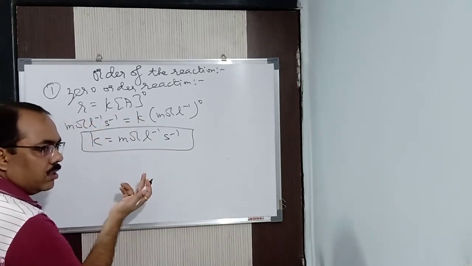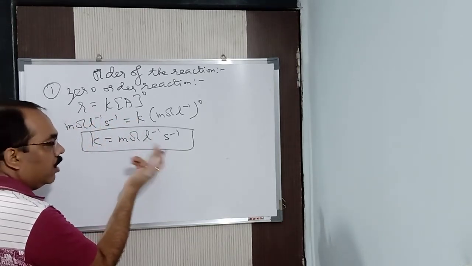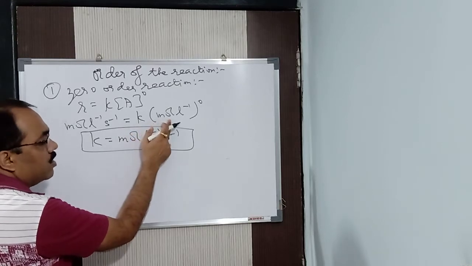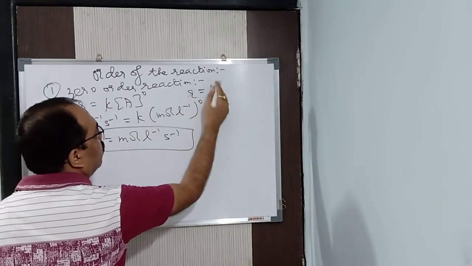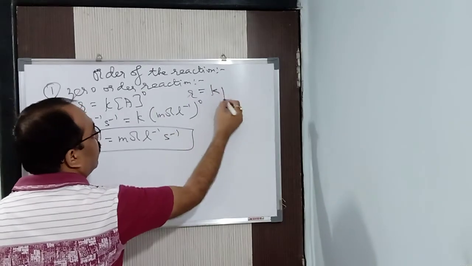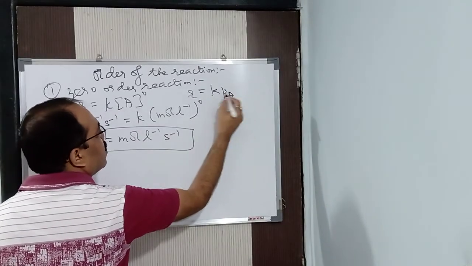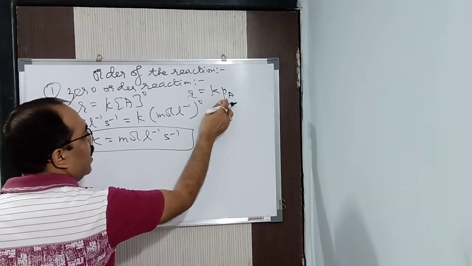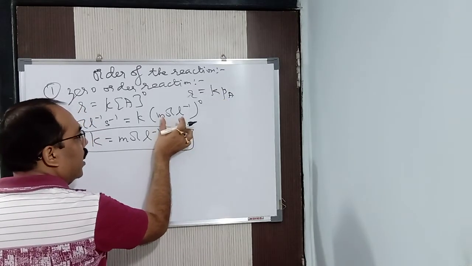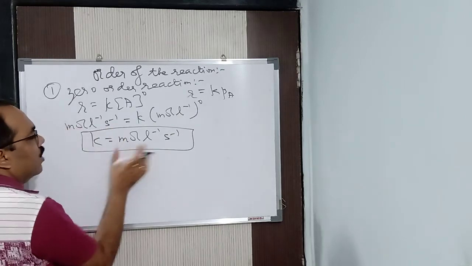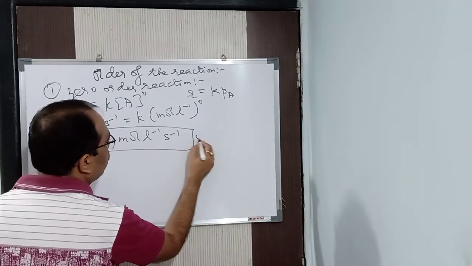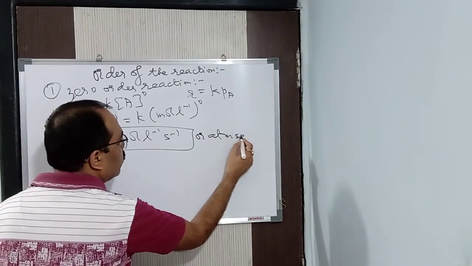It will be partial pressure. So instead of K into concentration, I will write R is equal to K into partial pressure of A. What is the partial pressure of A? ATM. Here ATM to the power 0, anything to the power 0 is 1. And here, as I said, atmosphere per second. So it can be moles per liter per second or it can be atmosphere per second.